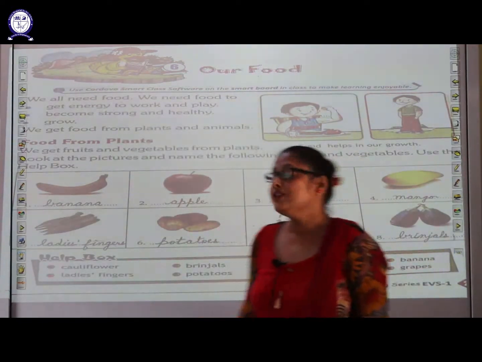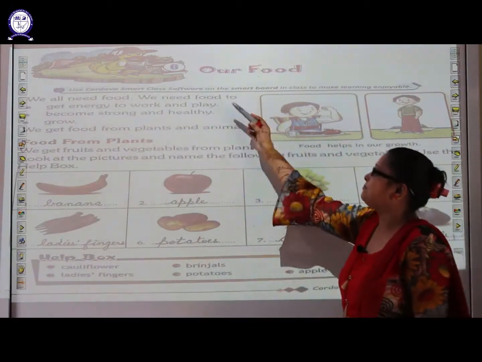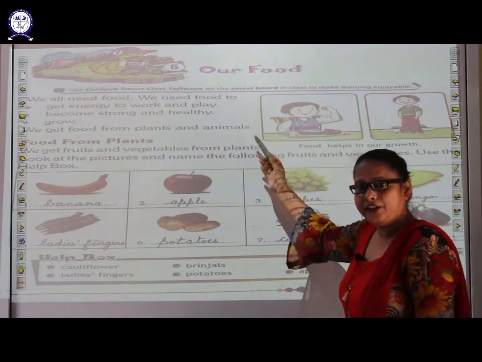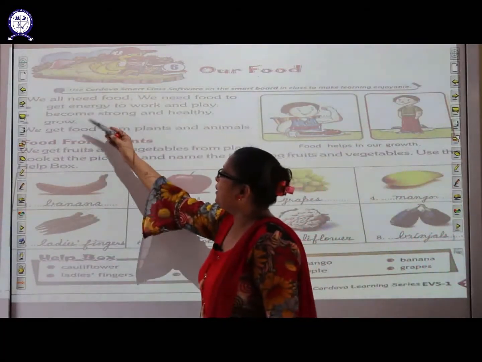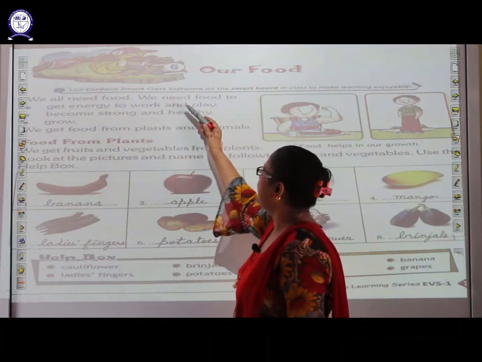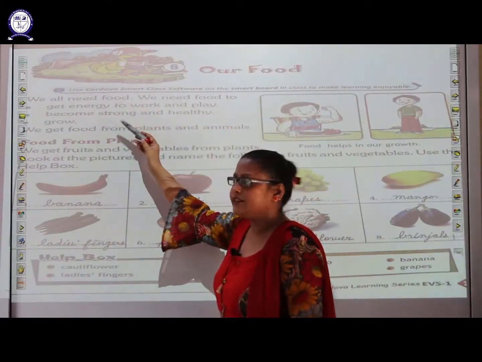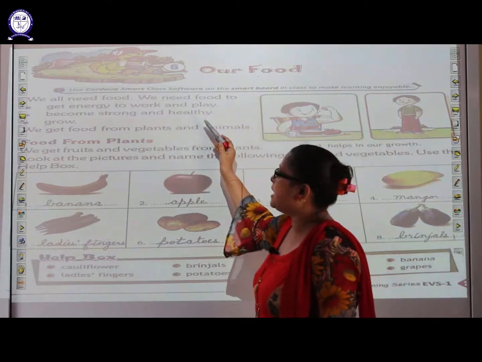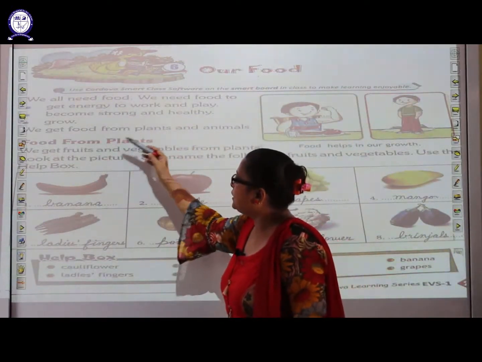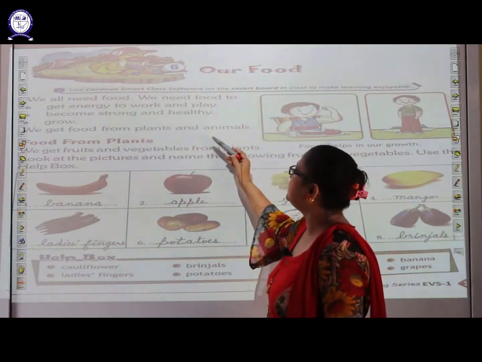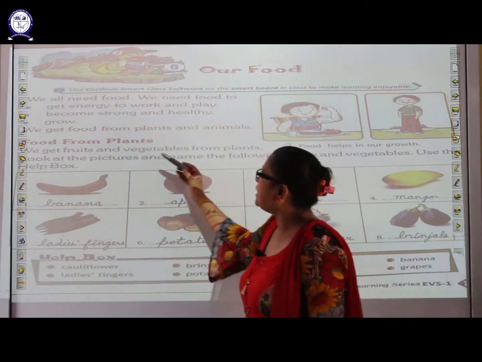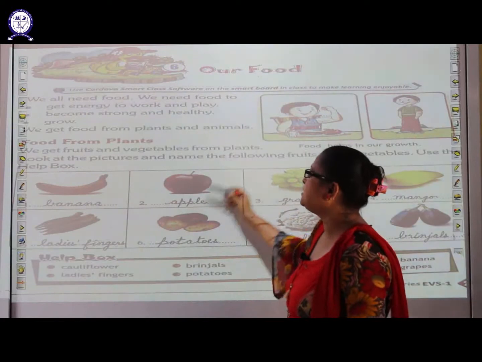Hope you are fine. Students, today we will do chapter number 6, Our Food from the EVS. Let us start reading of this chapter. We all need food. We need food to get energy to work and play, become strong and healthy, grow. We get food from plants and animals. Food from plants, we get fruits and vegetables from plants.